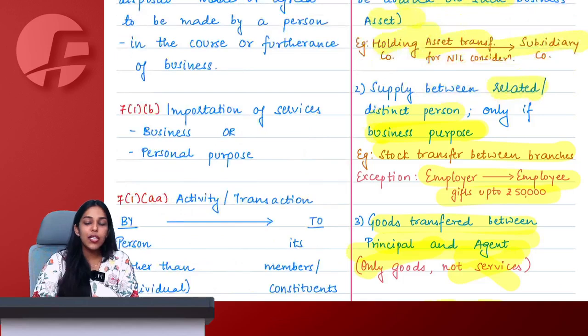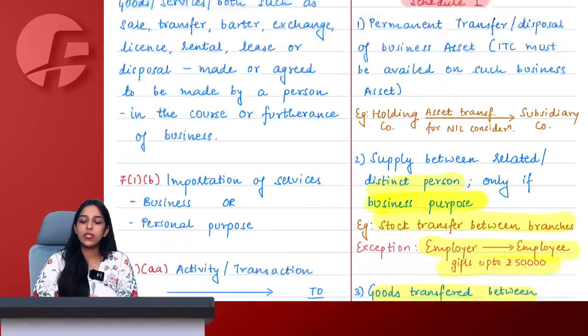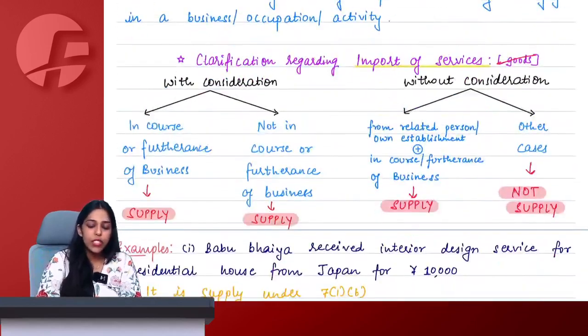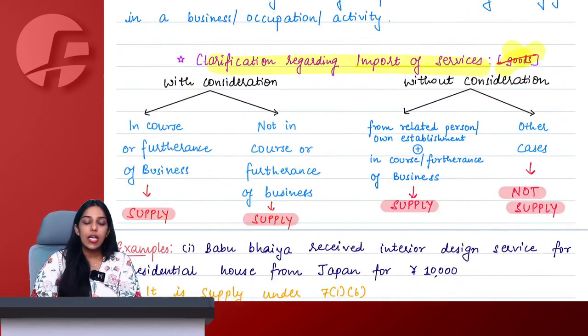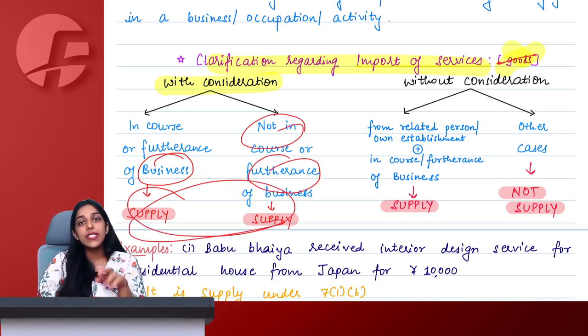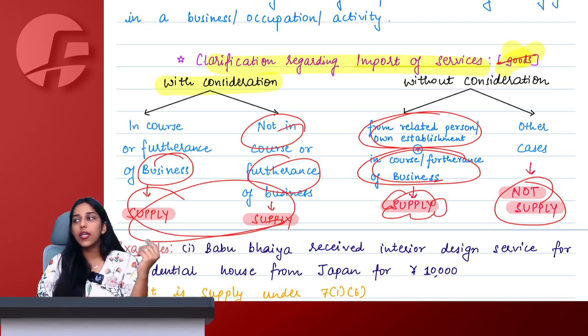And here we officially complete the entire section 7(1), supply includes. So with respect to import of services, particularly understand, not goods, again repeating, import of service. If it is with consideration, then according to section 7(1)(b), whether it is business or personal, it is always supply. But according to section 7(1)(c), if it is from a related person, own establishment and in course or furtherance of business, only then supply. Otherwise, not a supply.